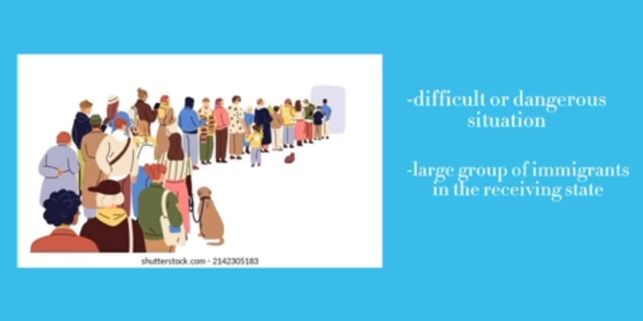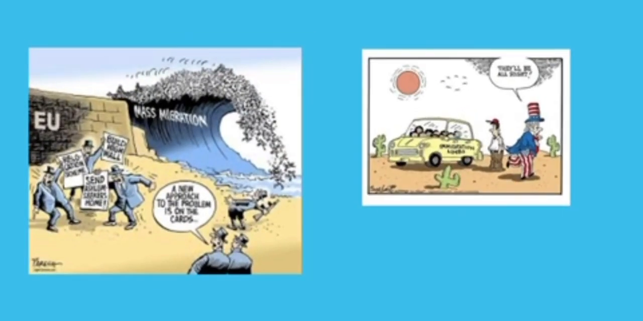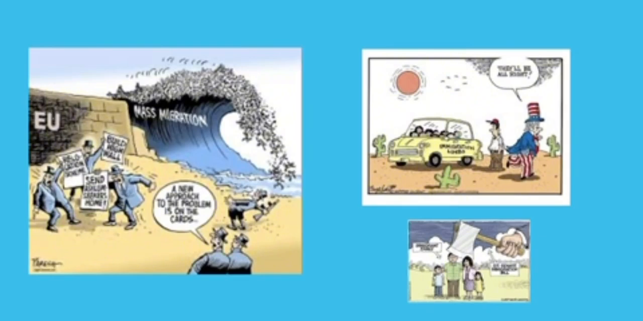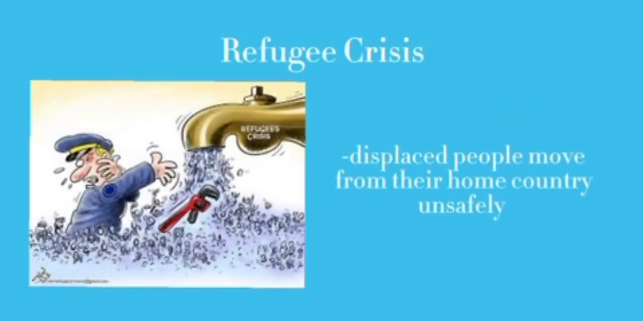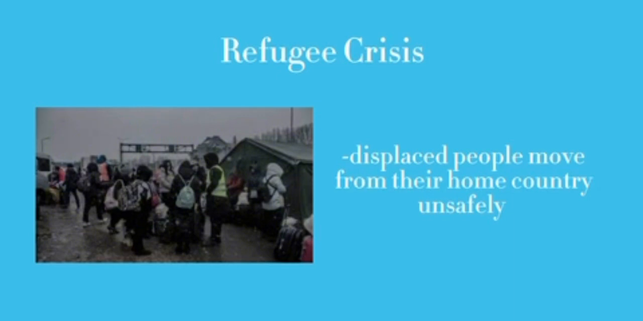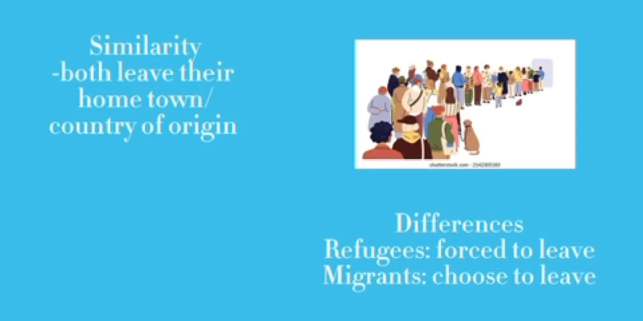in the receiving state. Migrants are often escaping from conditions which have negatively affected the people in the country of origin. A frequently asked question is, are migration and refugee crises the same thing? Well, yes and no. A refugee crisis is when displaced people move from their home country to another in an unsafe manner. So, the similarity is that they both leave their hometown, but contrast because refugees are forced to leave and migrants choose to leave.